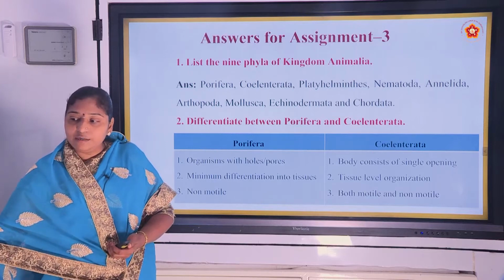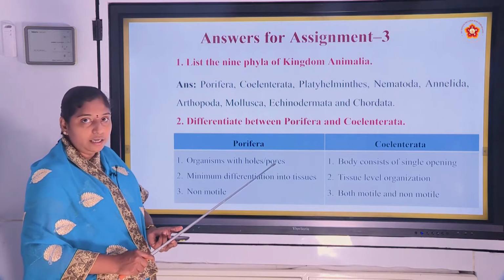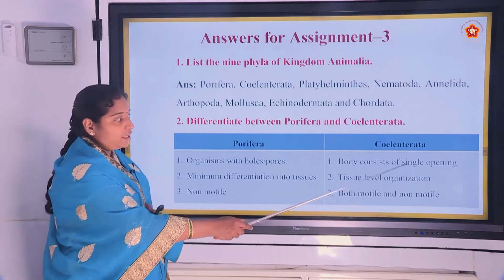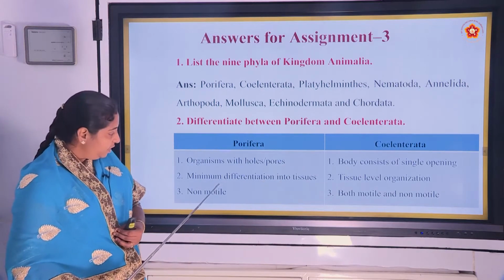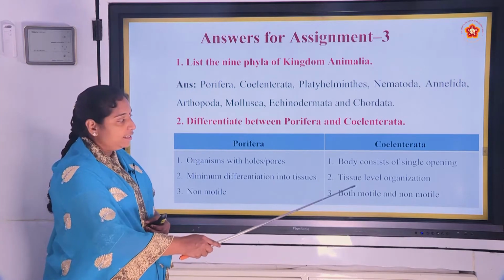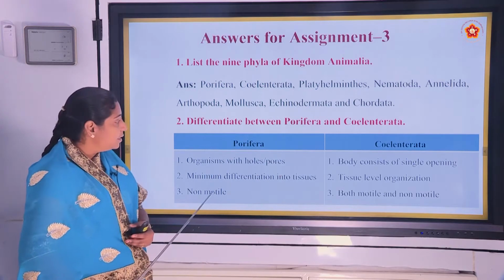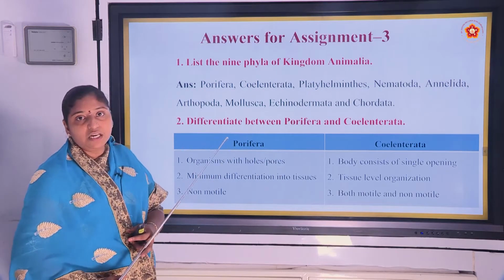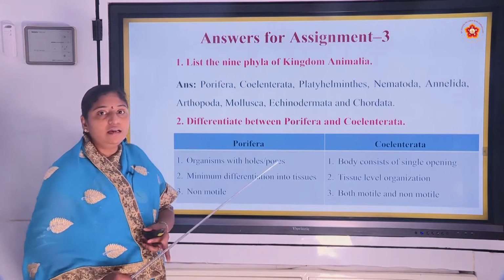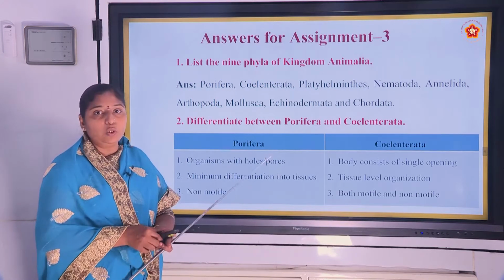First we will see under Porifera, organisms with holes or pores. Body consists of single opening. Again in Porifera, minimum differentiation into tissues, and in Coelenterata, tissue level organization is seen. And in Porifera, organisms are not movable, that is non-motile. In Coelenterata, both the types, motile as well as non-motile organisms are included.